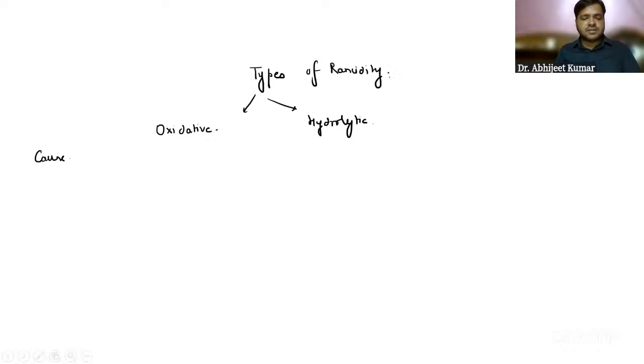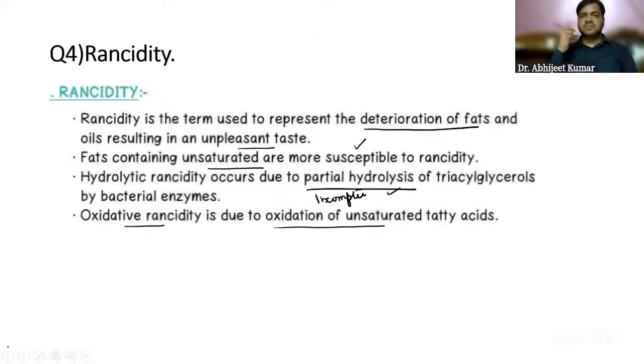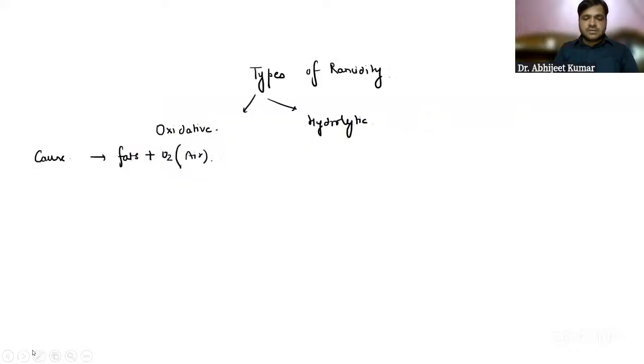Oxidative rancidity occurs when the fats react with the oxygen that is present in the air, right? So basically the unsaturated fats react with the oxygen present in the air, guys. Remember, the unsaturated fats are particularly prone to this type of rancidity because their double bonds are reactive.